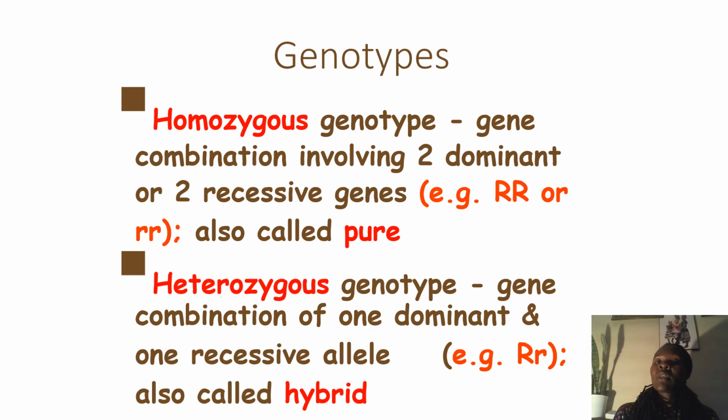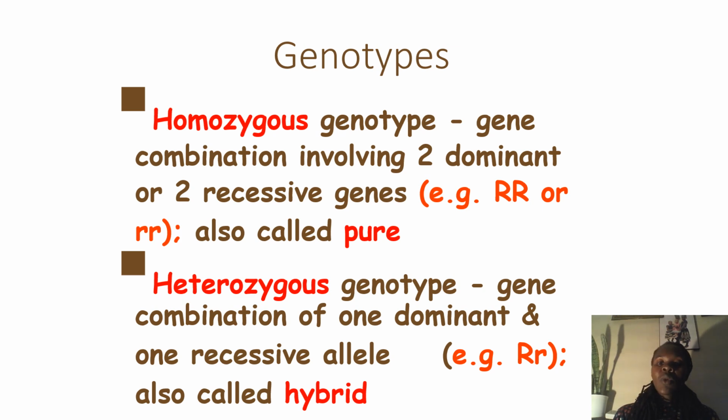But in this case, they are pure breeds. We have pure, all capital, all dominant alleles, it is homozygous dominant. All recessive alleles represented, then we talk about homozygous recessive. So the gene combination involving two dominant or two recessive genes is known as homozygous. Sometimes it is referred to as a pure breed.